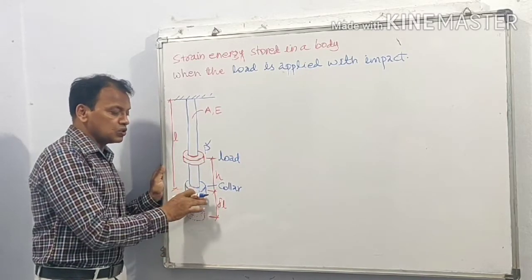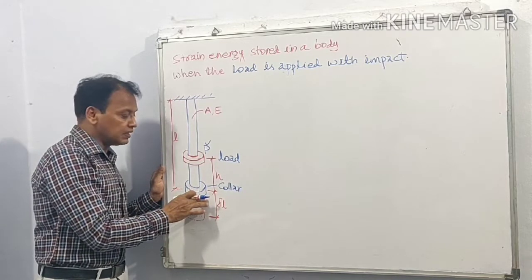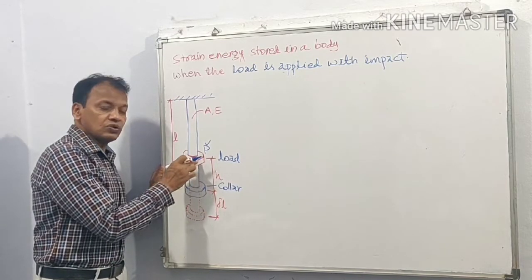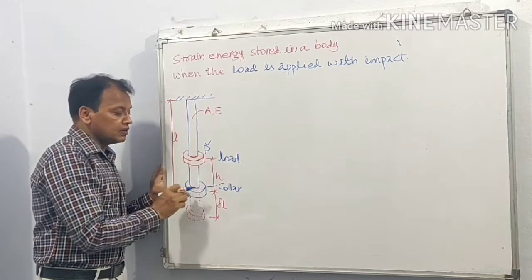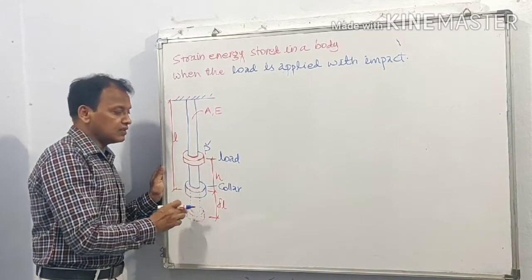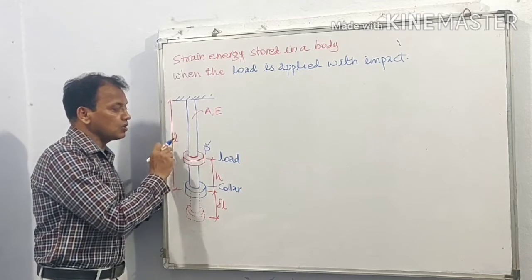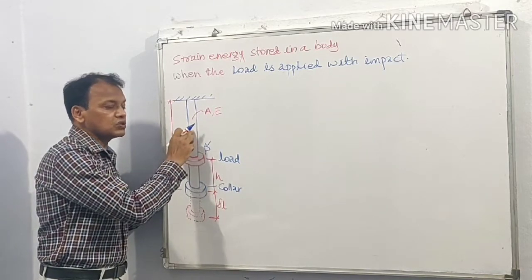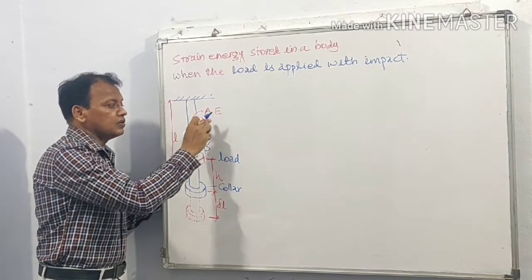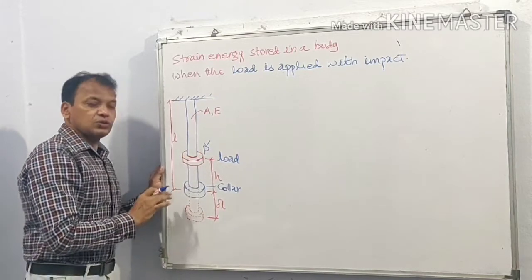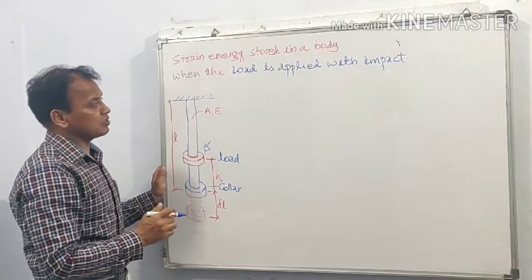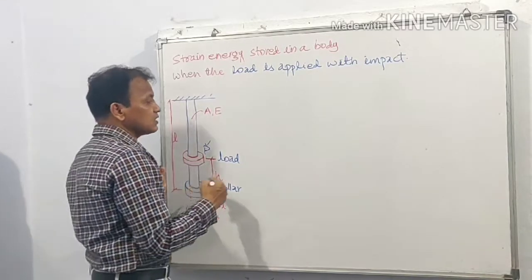So we have shown this collar at the bottom, at the base, and then this falling load P from height h causing deformation delta L, original length of the rod L, cross-sectional area of the rod A, and modulus of elasticity of the material is E. So this is impact load causing deformation delta L. In this case,